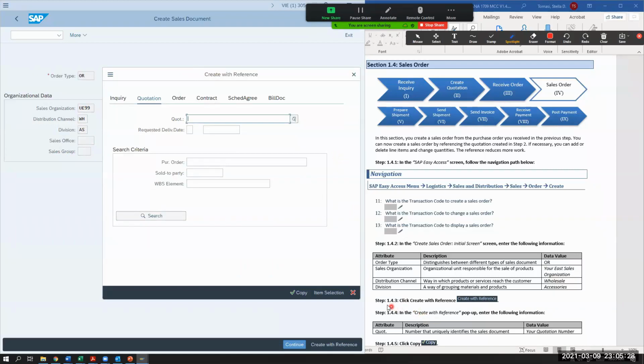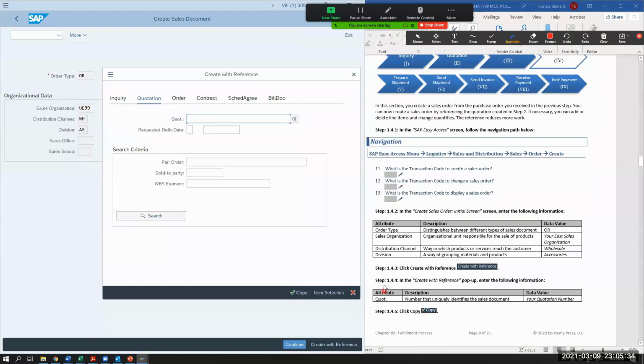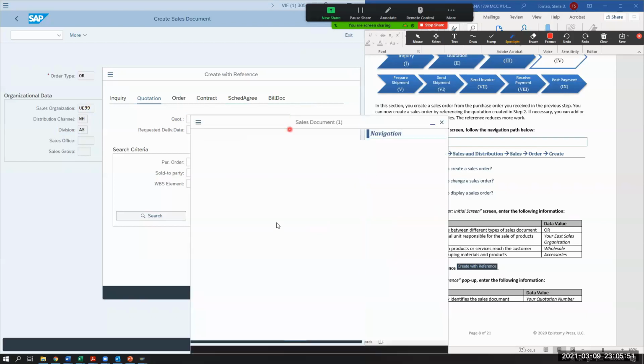So we're here in step 1.4.3, with, I'm sorry, you already created that. So now we're in step 1.4.4 in the create with reference pop-up. So we had a pop-up, and so enter the following information. Under quotation right here, it says enter your quotation number. If you remember it, you can enter it in. If you don't remember it, you have to go and find it.